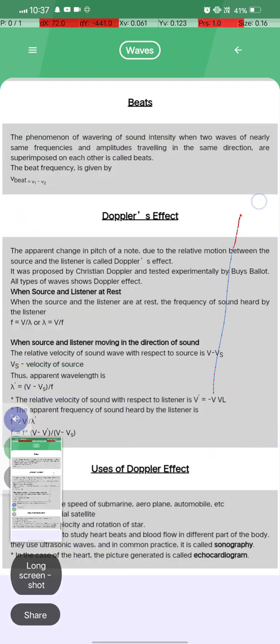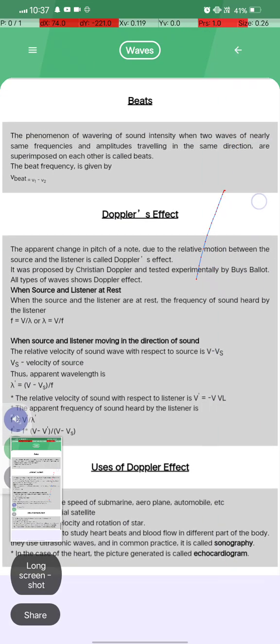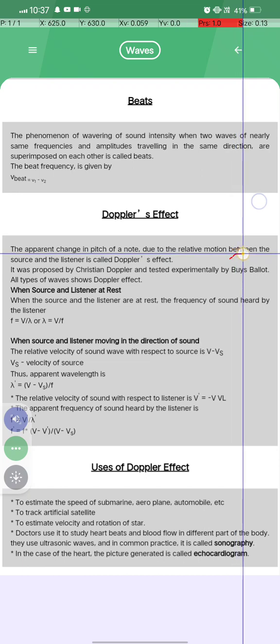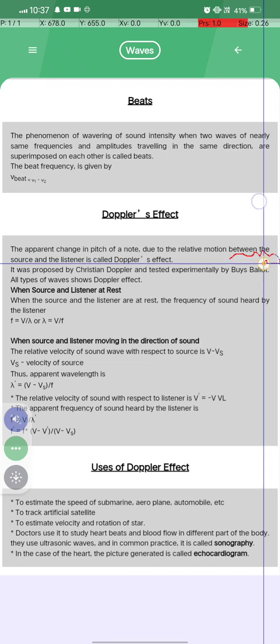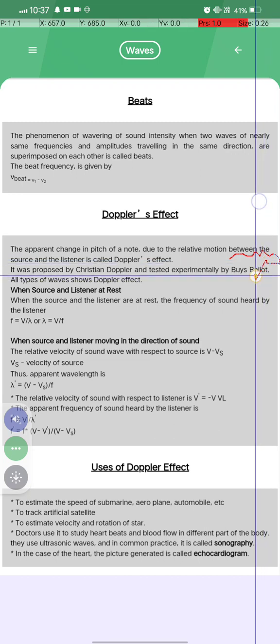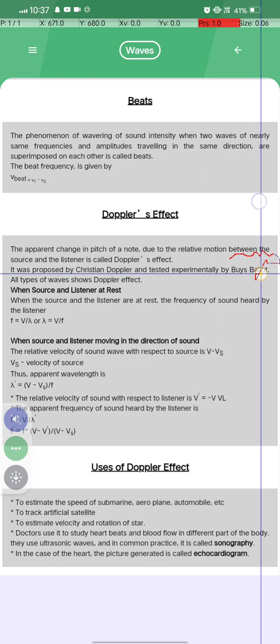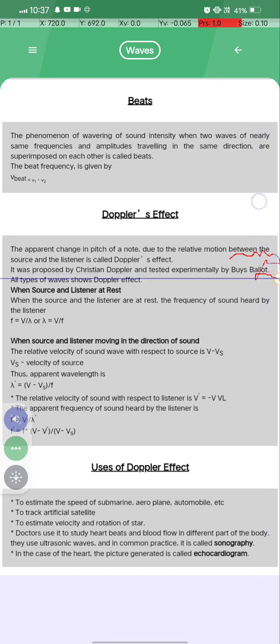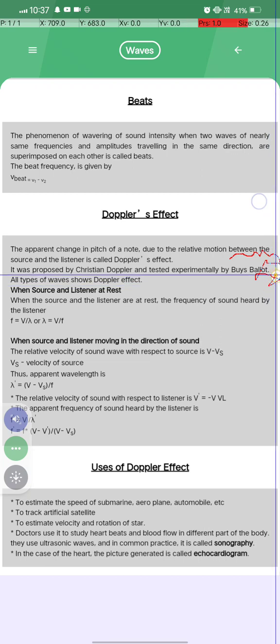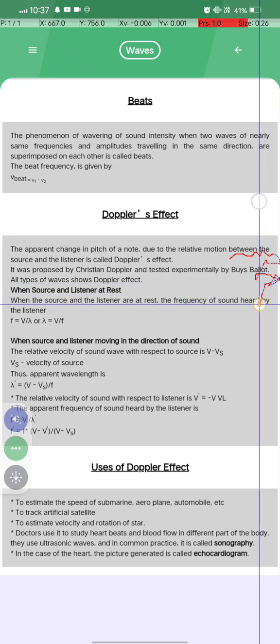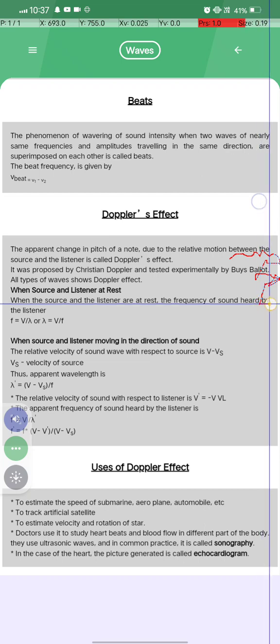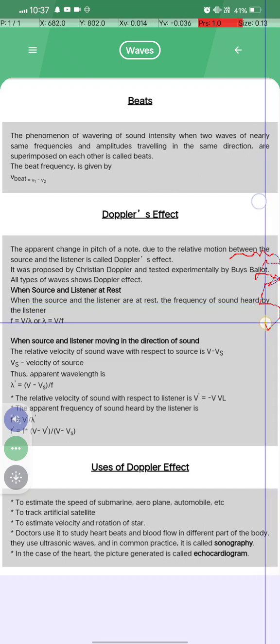What is the Doppler effect? The apparent change in the pitch of a note due to the relative motion between the source and the listener is called the Doppler effect. It was proposed by Christian Doppler and tested experimentally by Buys Ballot. All types of waves show the Doppler effect. When source and listener are at rest, the frequency of sound heard by the listener is f = v/λ, where λ = v/f.